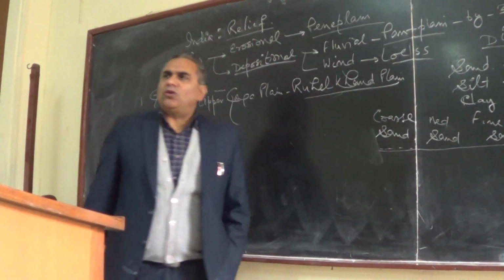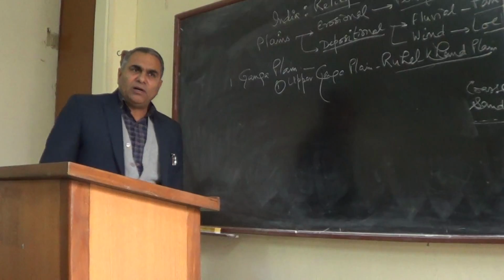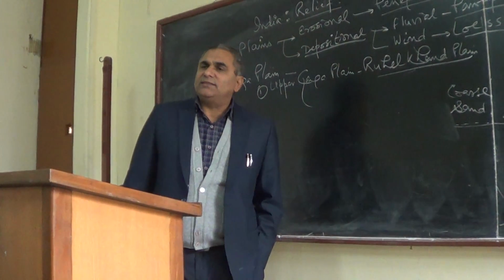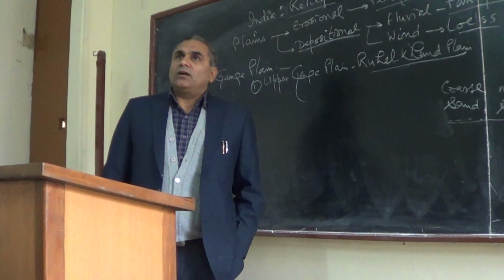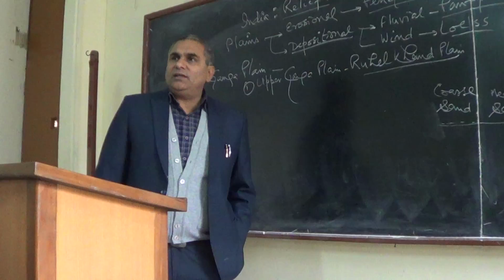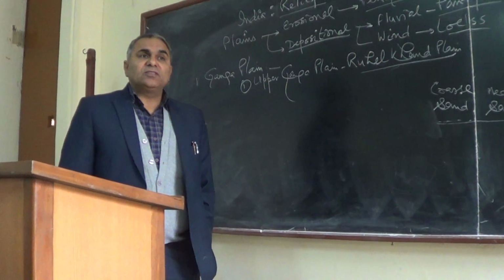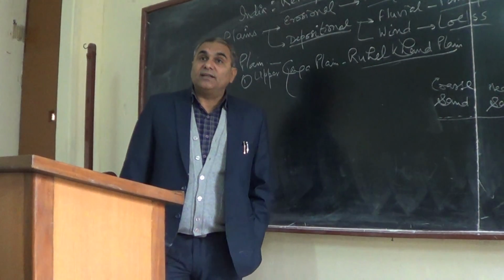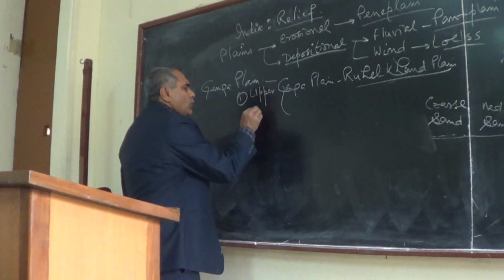Upper Ganga means very close to the Himalayan foothills in the Tarai region, close to the Tarai, that is Pilibhit, Bareilly and Shahjahanpur. This region is known as the Ruhelkhand region. And in Ruhelkhand, the most important thing is the slope gradient.